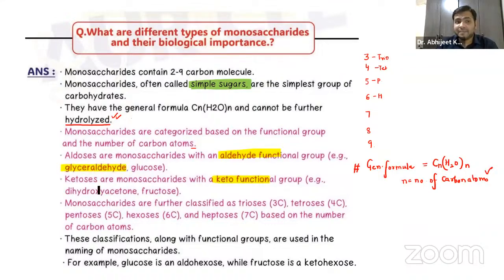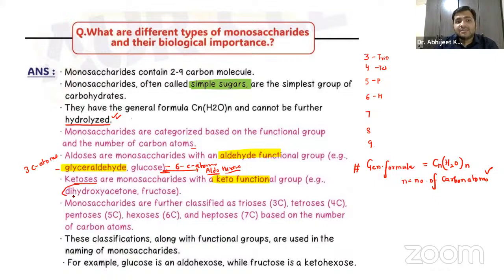That is the one which is containing how many carbon atoms, guys? It is containing 3 carbon atoms, right? And glucose contains 6 carbon atoms. And glucose is an aldohexose or ketohexose? Yes, it is an aldohexose. Aldo means aldehyde derivative containing 6 carbon atoms. Glyceraldehyde has 3 carbon atoms. That is the parent carbohydrate.